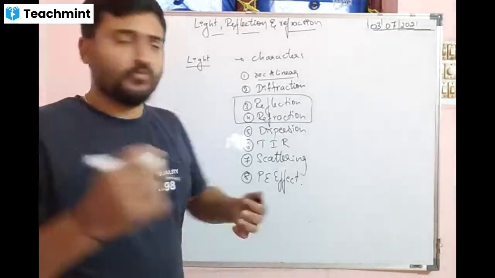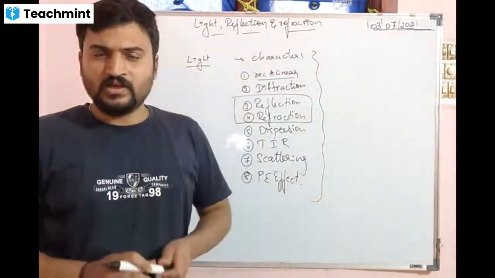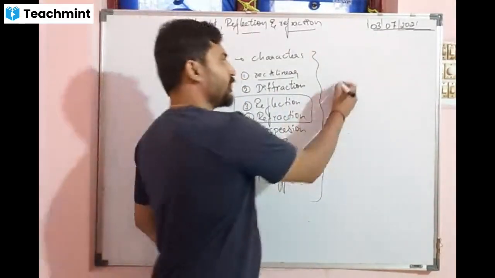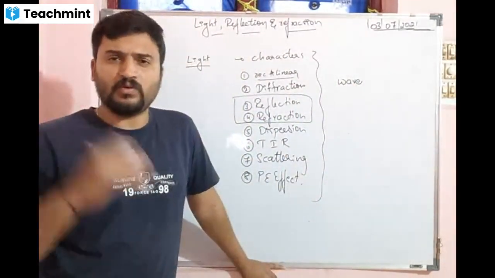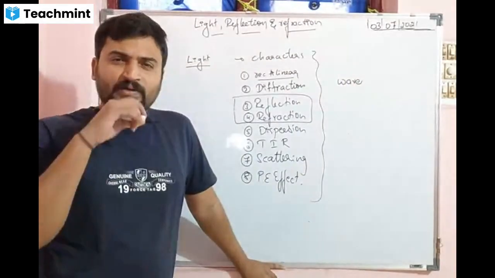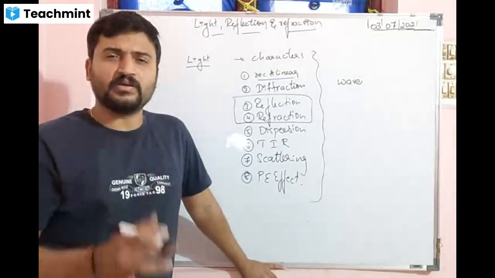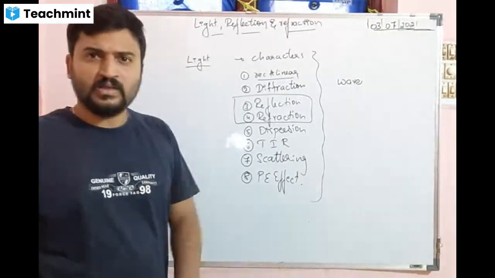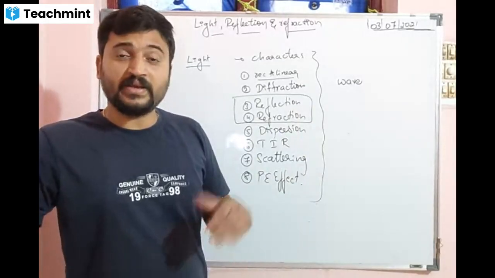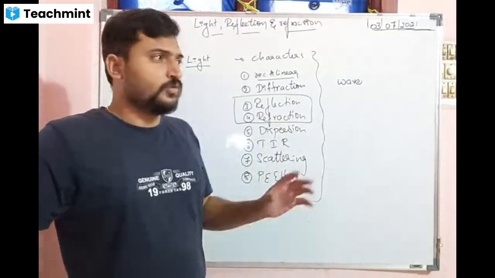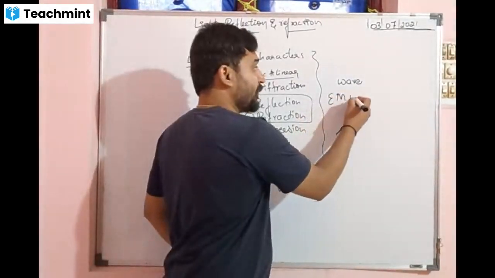When they wanted to learn about light, they wanted to know what this light is. Earlier we had a few theories, which we called wave theory. They told us that light travels in the form of a wave. But later they disproved it and said light cannot travel in the form of a wave because a wave needs a material medium for propagation. So the theory failed. Then they said they are electromagnetic waves.